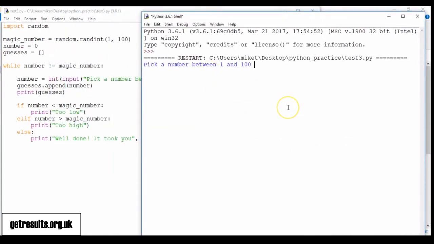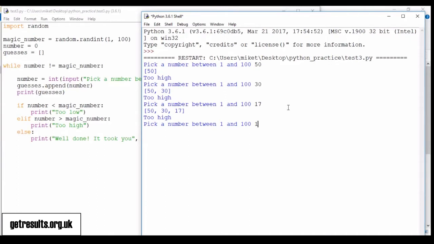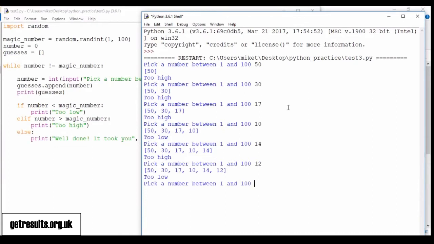So we'll just run it again to see how that's performing. Too low, still too low, too low, so it's between those two numbers. Too low, and there we've got it, and it says it took us 7 guesses to get the right answer, and we can count them in the list: 1, 2, 3, 4, 5, 6, 7.